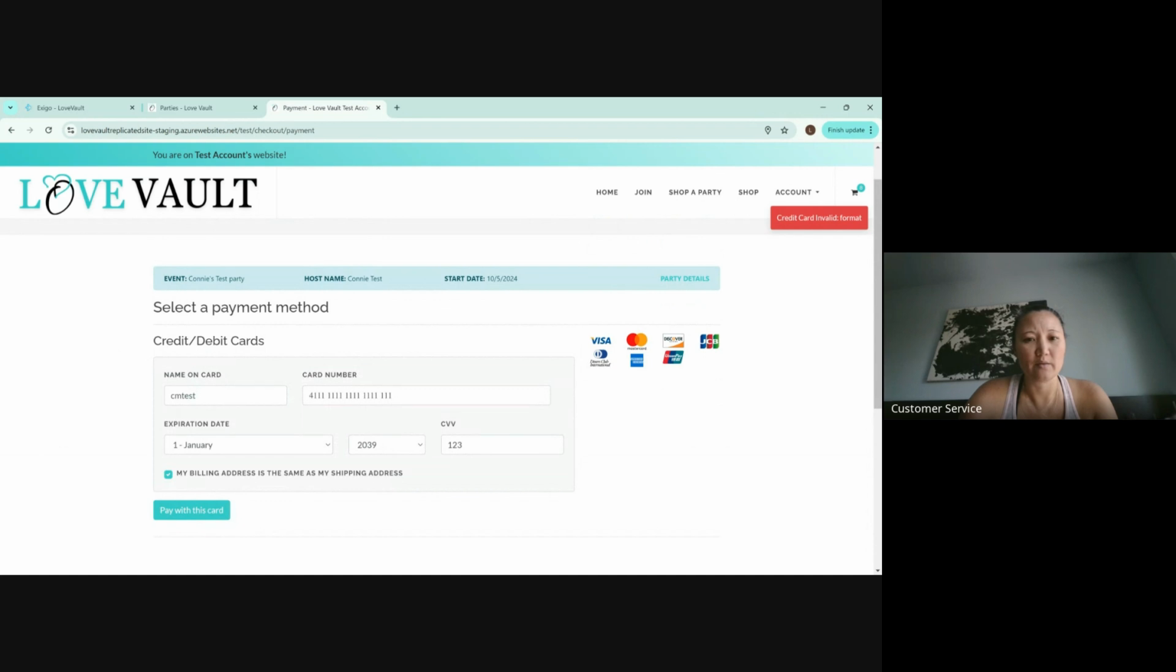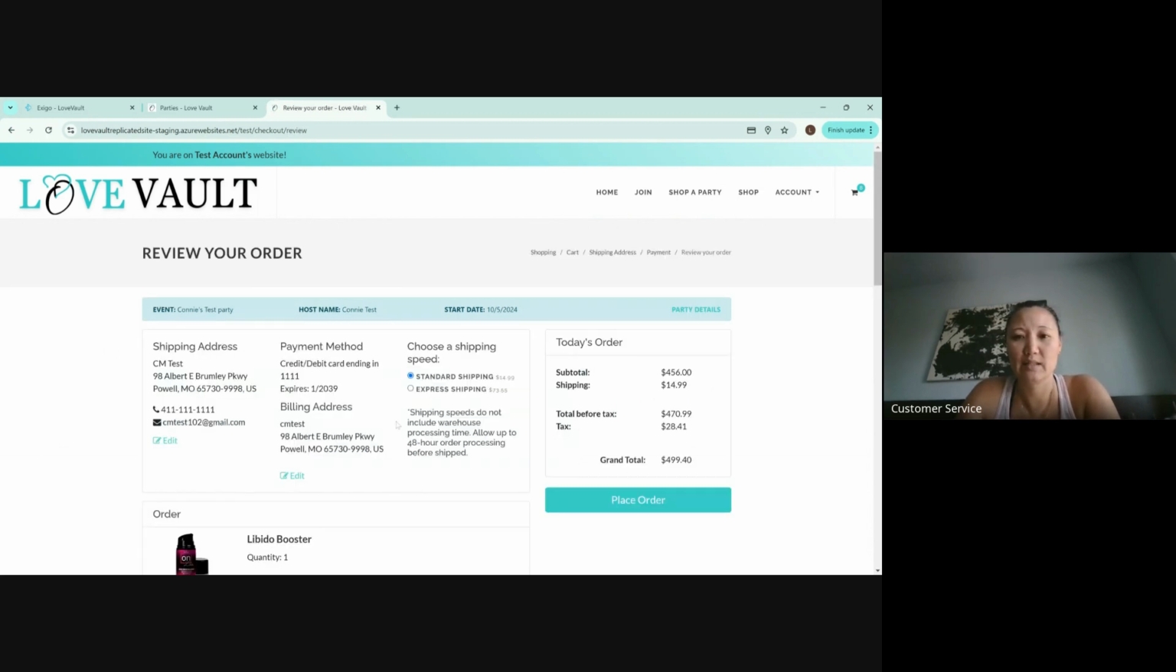What is invalid for me? Oh, that's probably why. I thought that looked funny. All right, so this is just where they're going to put in their card info. Obviously, it's not going to charge them anything yet.